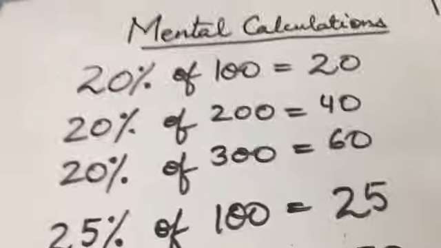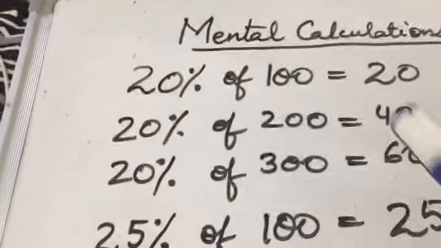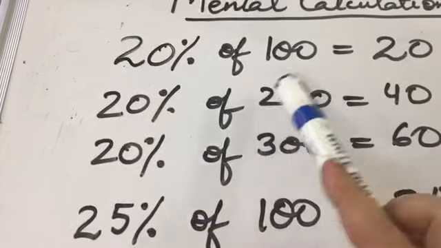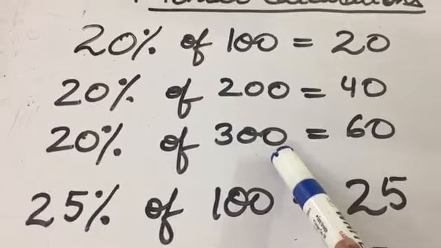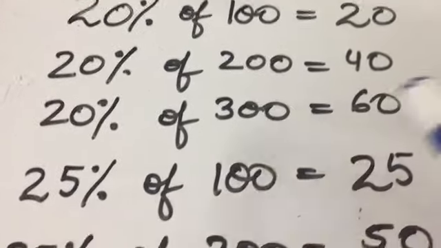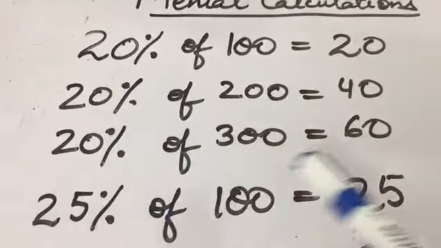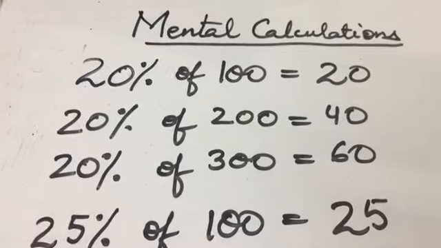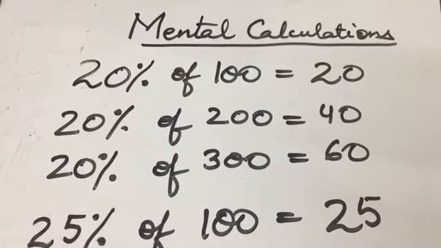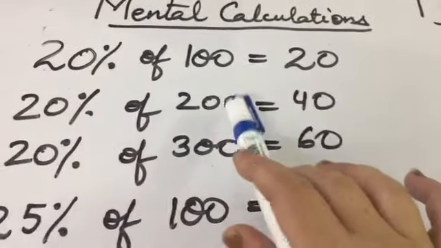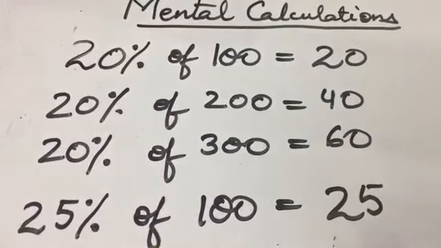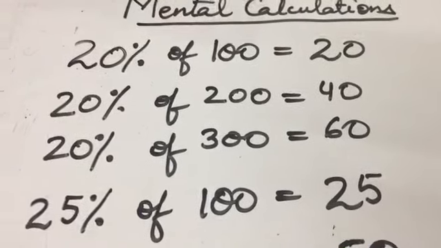So, 20% of 200 will be, yes, 100 into 2, that means 40, double of this. Of 300 will be triple of this. So you should know how to calculate it mentally now. Yes, 20% means 1/5. Or you can just divide by 5. 1/5 of 200, 1/5 of 300, you can easily calculate. Yeah.